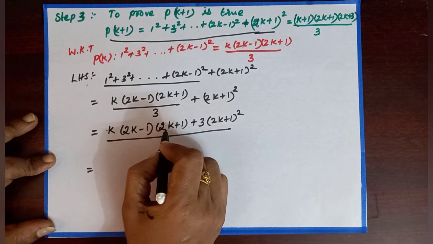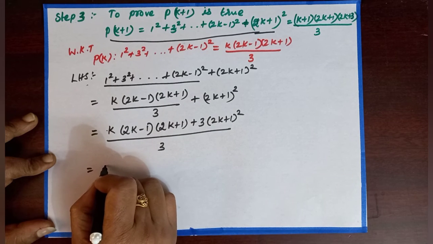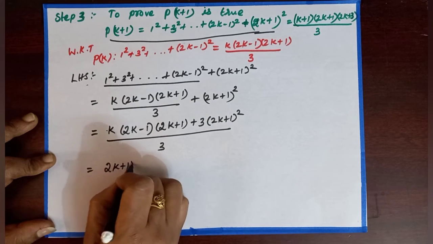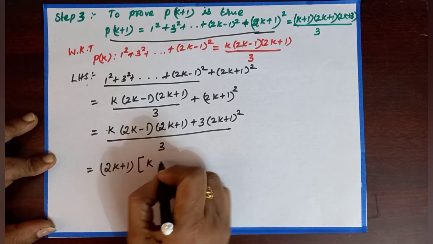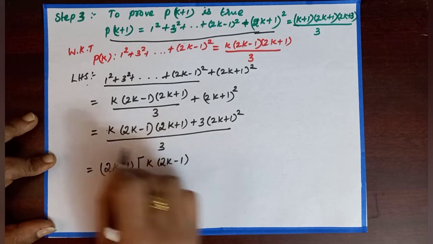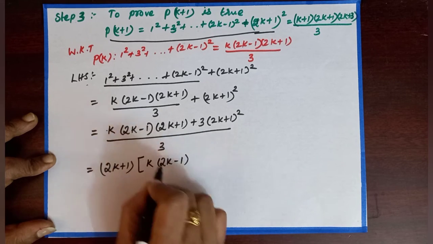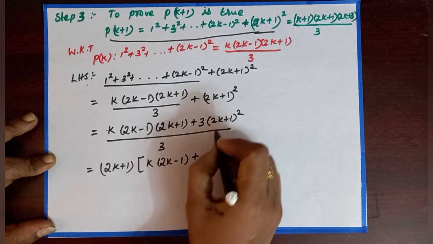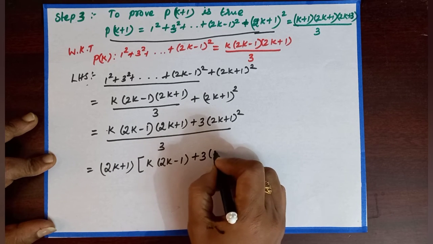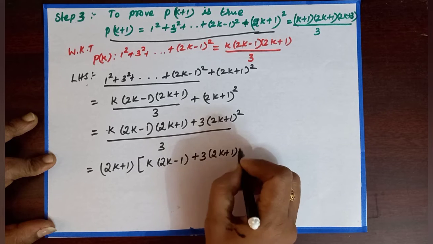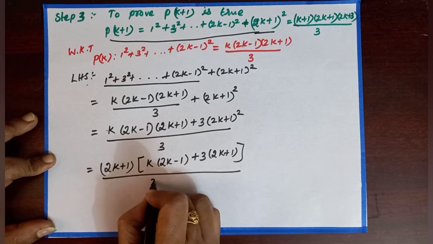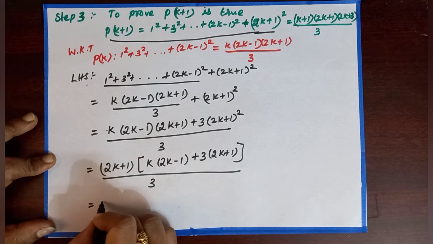In the numerator take 2k plus 1 commonly out. Then we get (2k plus 1) into k into (2k minus 1), the first term k into (2k minus 1) is retained, plus the second term 3 into (2k plus 1) by 3, which is equal to 2k plus 1.